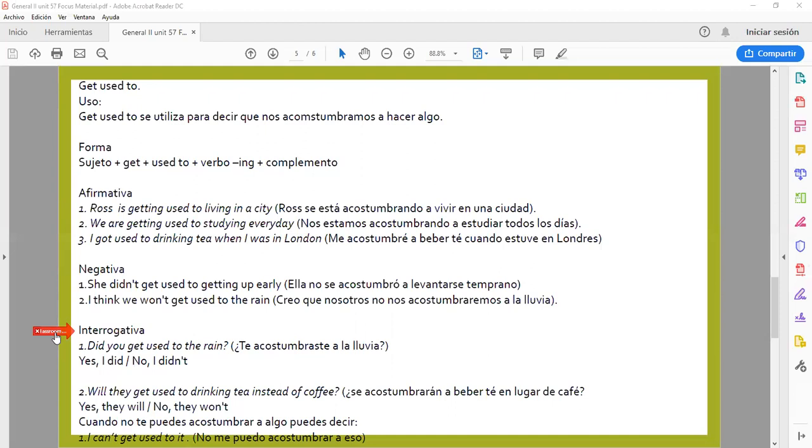Interrogative. Did you get used to the rain? Yes, I did. No, I didn't. In the short answers here, we are going to use did because it is the auxiliary that we used in the question. Number 2, will they get used to drinking tea instead of coffee?